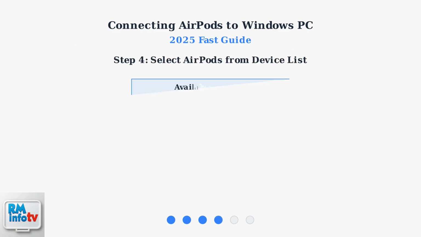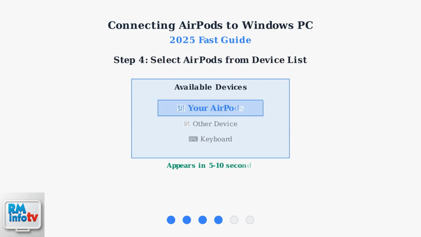Step 4. Your AirPods should appear in the device list within 5 to 10 seconds. Look for your AirPods name in the list and click on it to select. The improved Swift Pair technology in Windows 11 makes this detection much faster than previous versions.